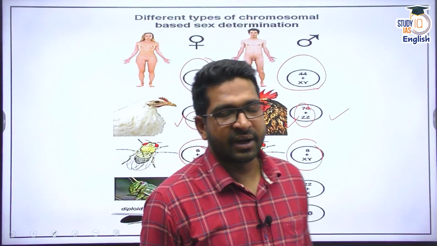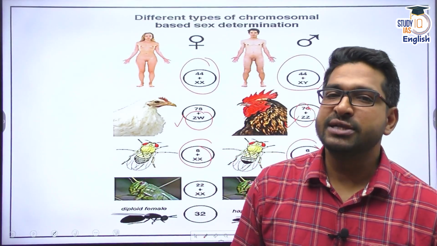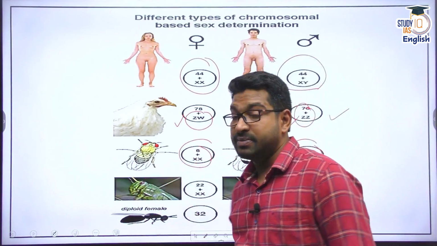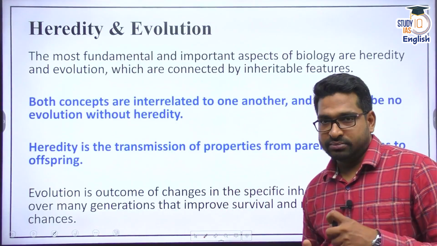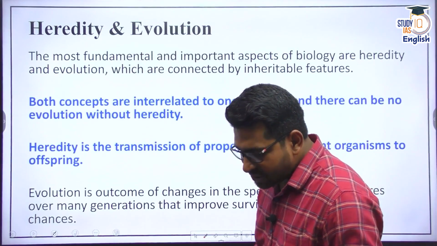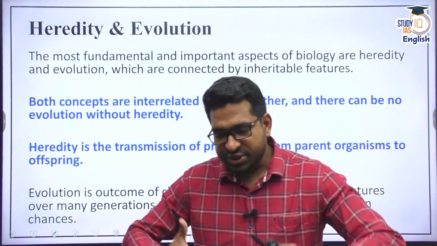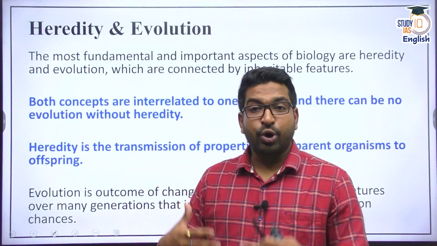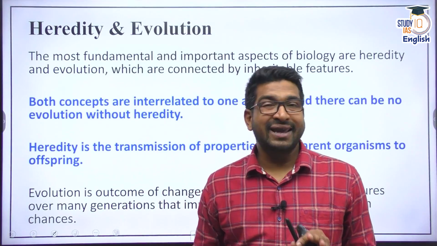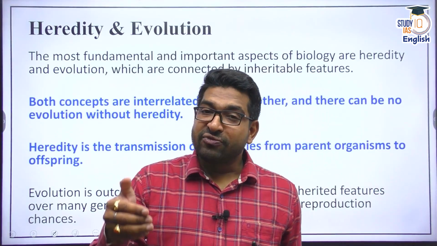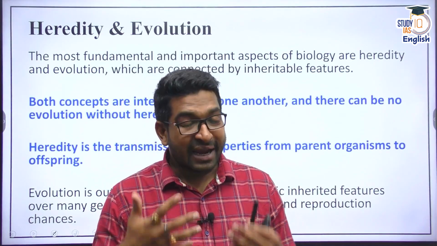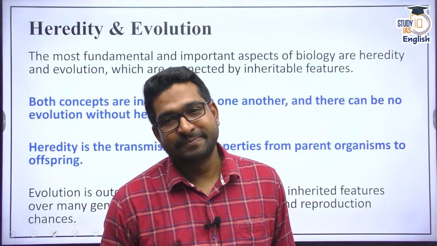Clear? Right. So we understood Mendel's laws of inheritance. We understood sex determination. Now let's talk about the concept of heredity and evolution. We understood that heredity means how your genetic information is passed on to the progeny or offspring. And I told you, even for asexual reproduction, there can be change in genetic information based on their environment. Do you remember that pointer? Now let's try to understand more about that.